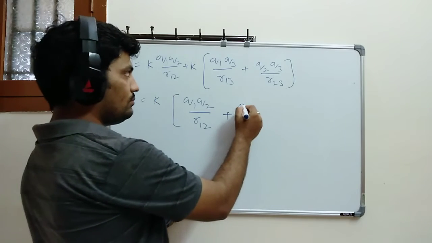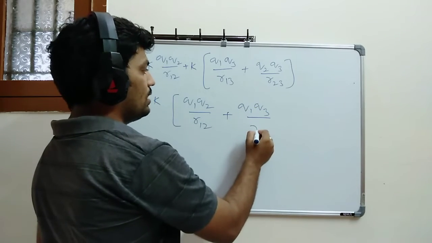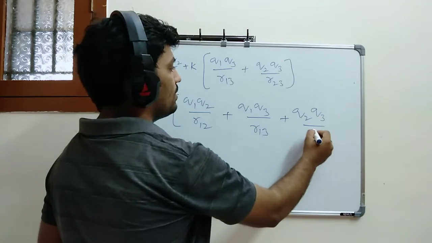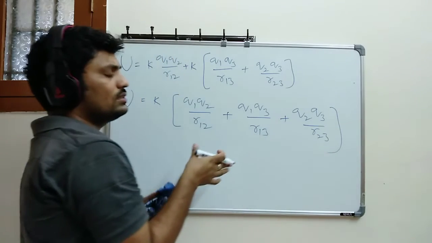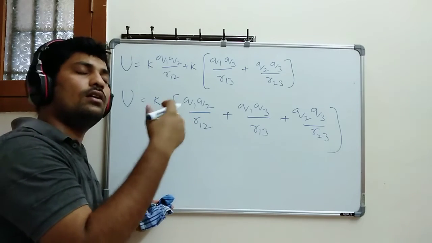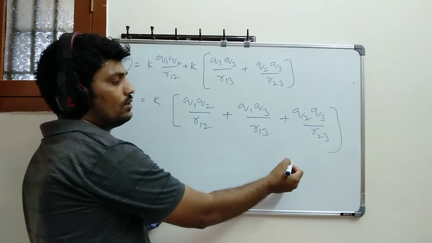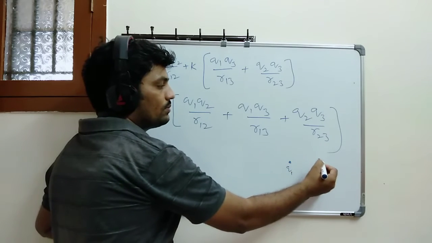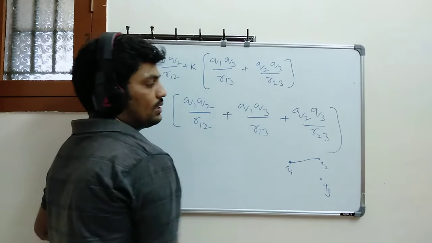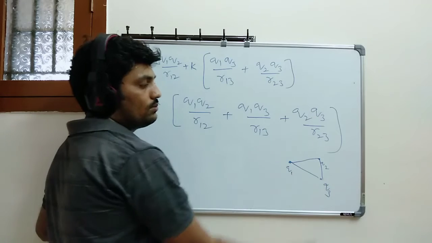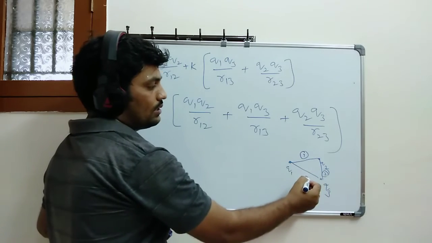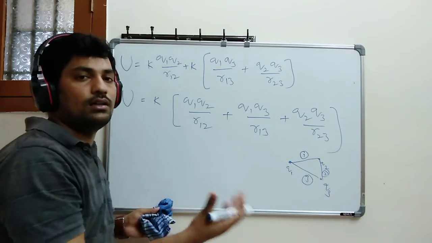Similarly you can write Q1 Q3 divided by R13 plus Q2 Q3 divided by R23. So simply by taking this, it will come for the n number of charges. So I wanted to write for all pairs. You already know, from Q1 Q2 this will become one pair. Again here if I take Q3, how many pairs will I get? One more, here to here one more pair. So total pairs is how much? 3 pairs. So for all pairs I have to write.